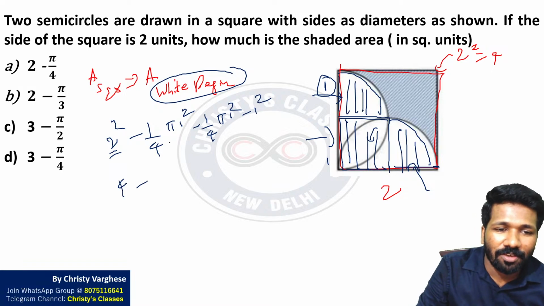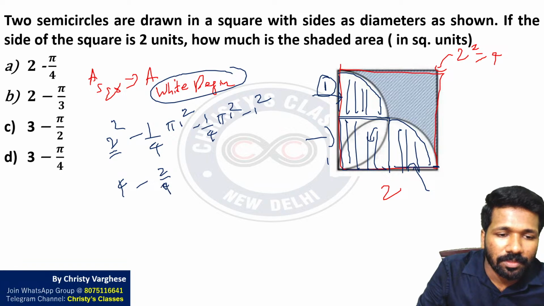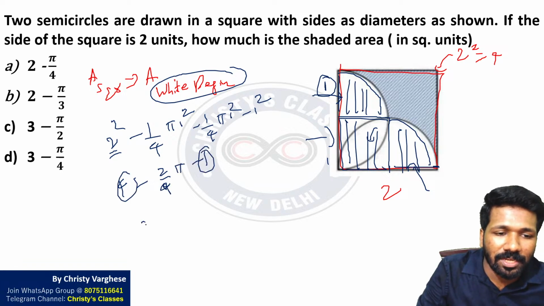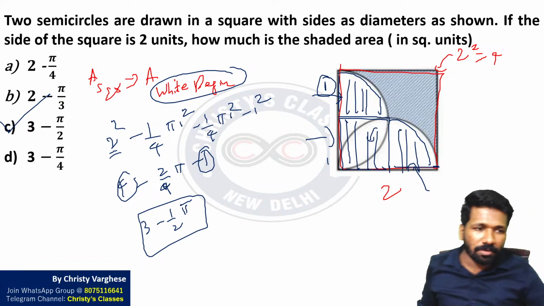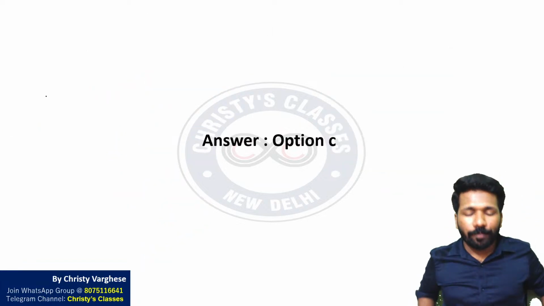4 minus 1/4 pi, 1/4 pi plus 1/4 pi is 2/4 pi or 1/2 pi, minus 1. 4 minus 1 is 3. So 3 minus pi/2 is the answer, option C. Simple, right? Option C is the correct answer. Is it clear to everyone? Beautiful question.